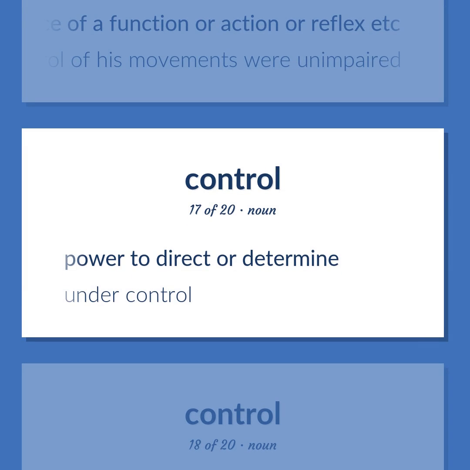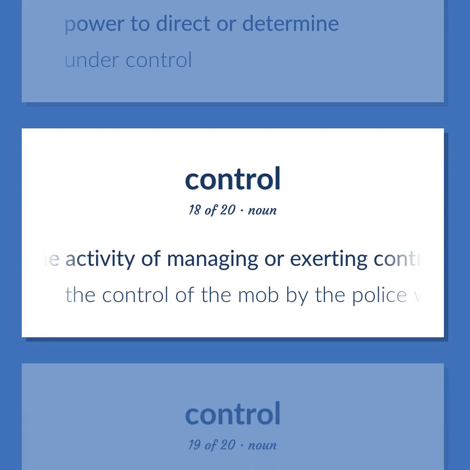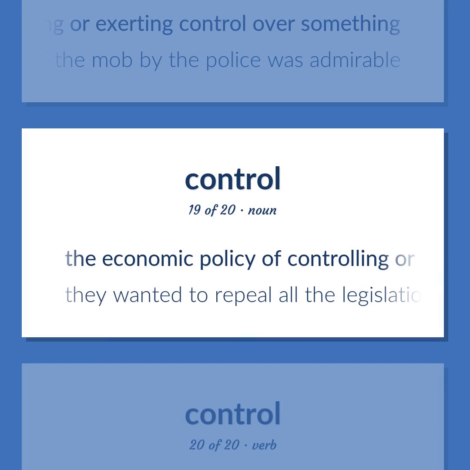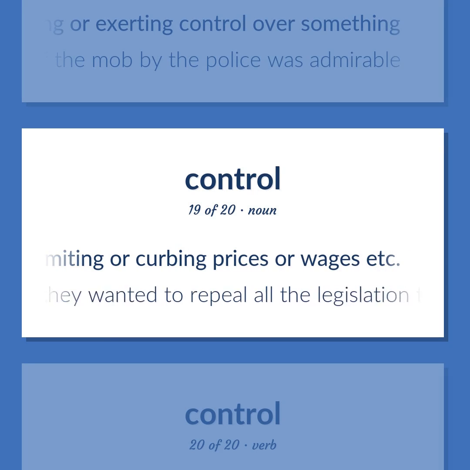Power to direct or determine. Under control. The activity of managing or exerting control over something. The control of the mob by the police was admirable. The economic policy of controlling or limiting or curbing prices or wages, etc. They wanted to repeal all the legislation that imposed economic controls.